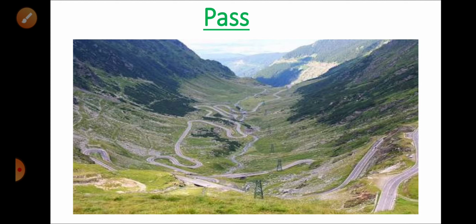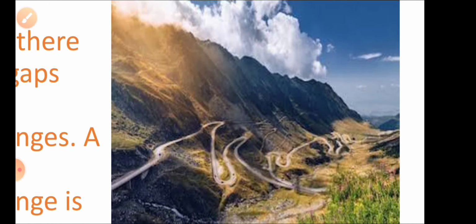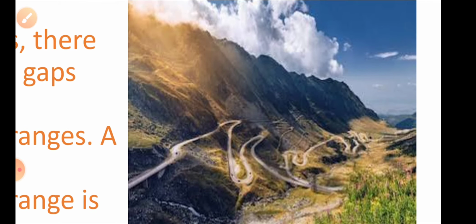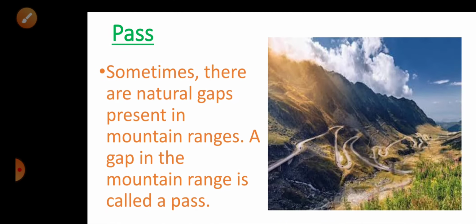Pass. As you all can see from the picture, this is a pass. Now what is a pass? Sometimes there are natural gaps present in mountain ranges. A gap in the mountain range is called a pass. As you can see from the picture, it clearly shows the gap between two mountains. This place is known as the pass.